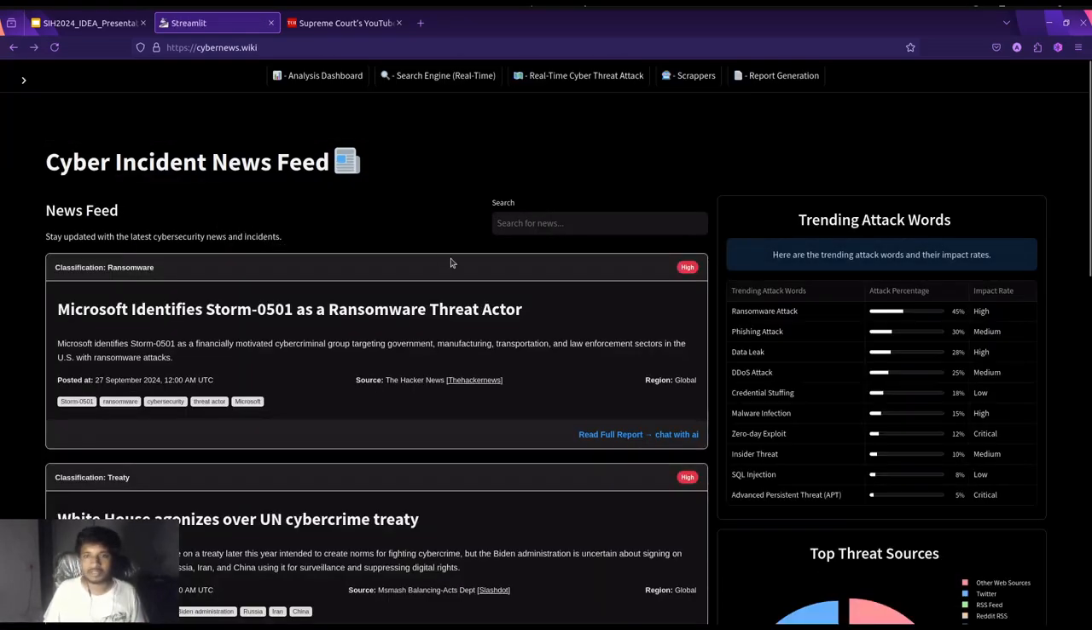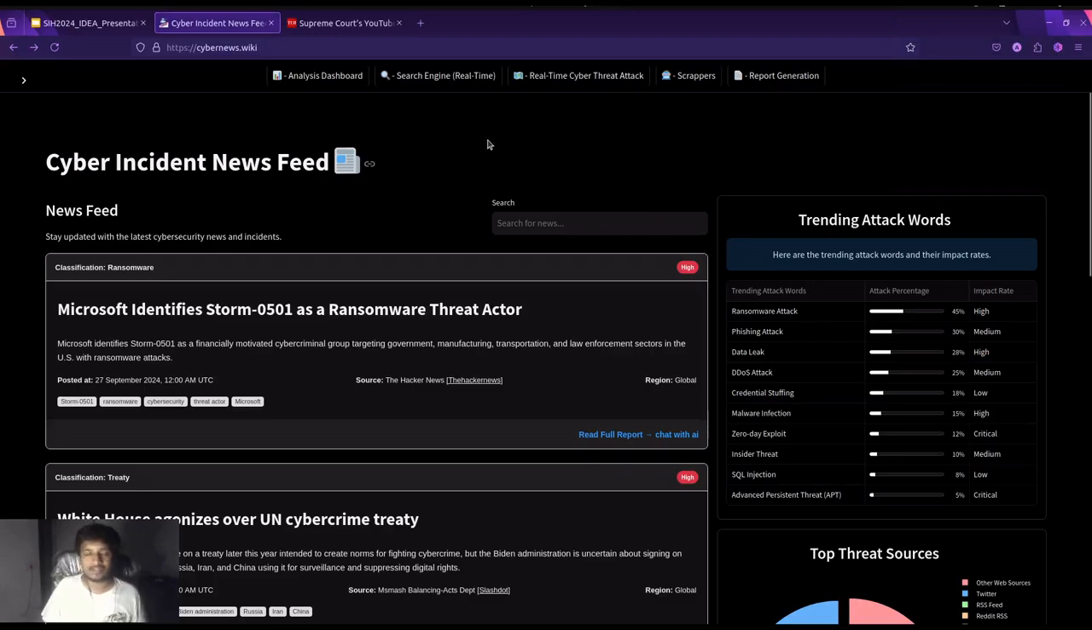Now let's go back to the dashboard. We are also catching keywords, for example how many times we identify a ransomware attack, phishing attack, data leak, or DDoS attack in the whole data. We are catching the frequency of those words and their classifications, and then indexing them so that we can get the results in descending order, showing which terms are trending right now.